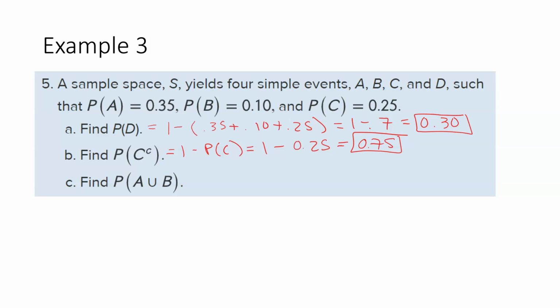So now when we talk about the union here, when we talk about the union between A and B, we're talking about A or B. So it could be A or B. So that would be 0.35 plus 0.10, so that would be 0.45.